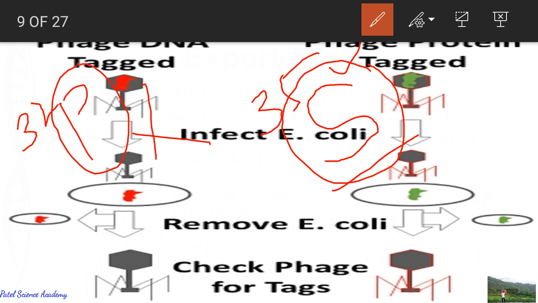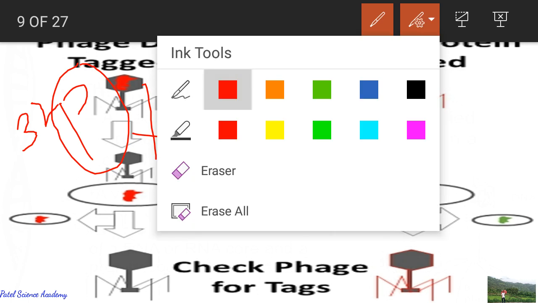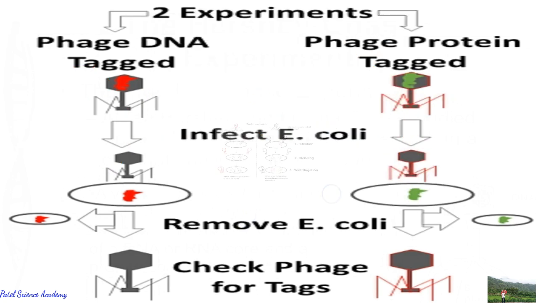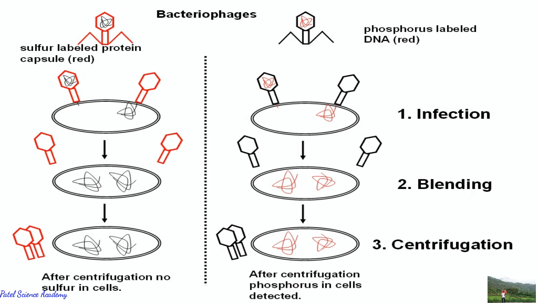So radioactive phages were allowed to infect bacteria. Which bacteria? E. coli, Escherichia coli, grown on the medium containing normal phosphorus and normal sulfur. Then as the infection proceeds, we'll see one by one with these two bacteriophages here in this slide clearly.